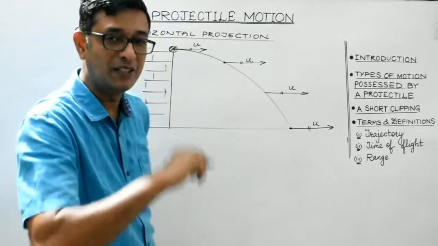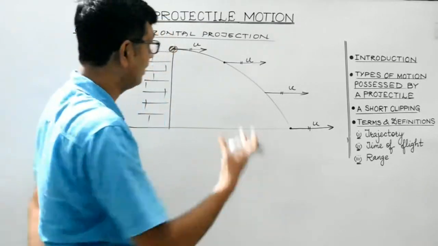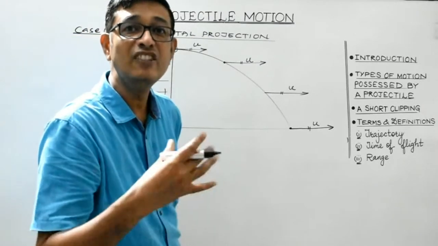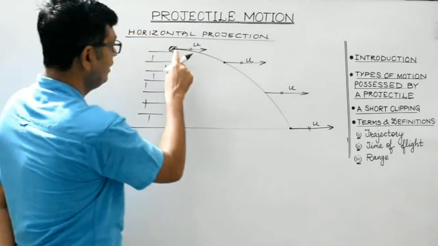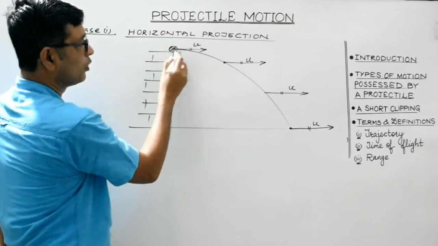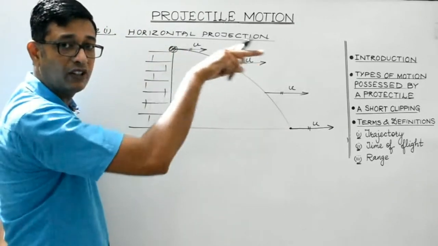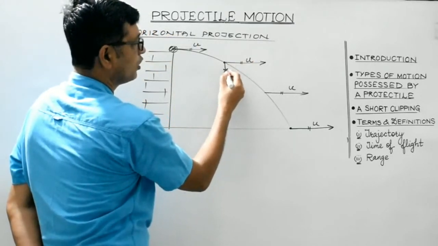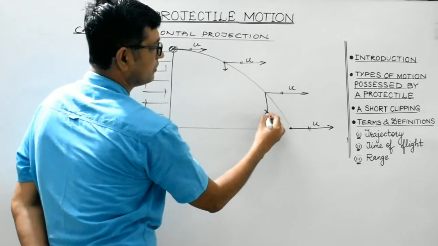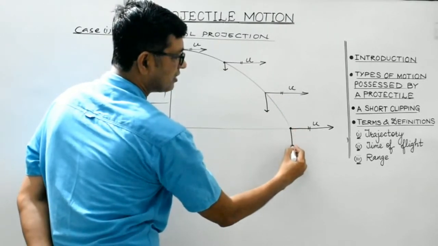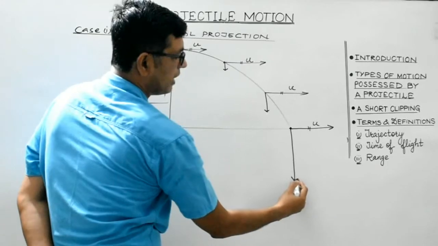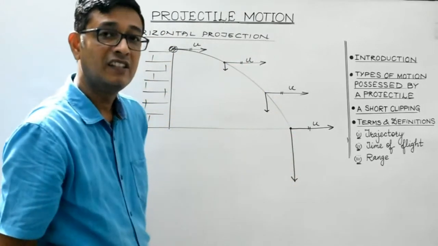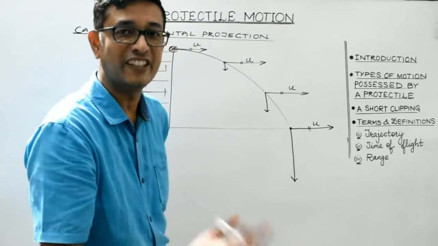Now, about vertical motion. It is under the influence of gravity. The body is coming towards the earth, right? The vertical component of velocity must increase at a constant rate, isn't it? Initially, the vertical component is zero. Only the body is having horizontal velocity. As it comes down, its vertical component of velocity will keep on increasing like this. And at the instant when it strikes the ground, it will be maximum. So this velocity is increasing in this case at a constant rate.